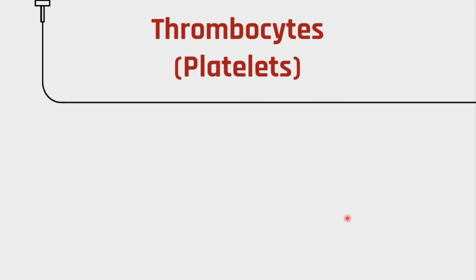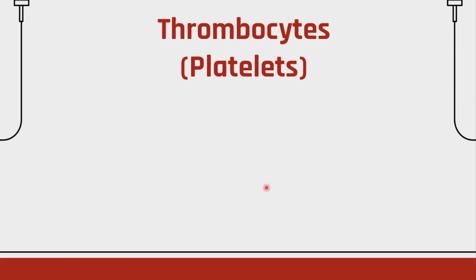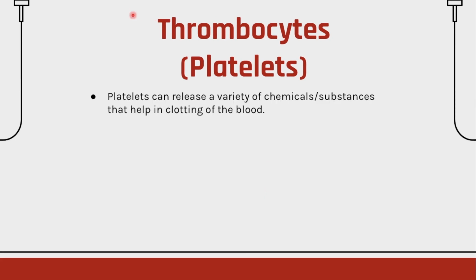Yeah, so let's see one last, platelets. You might remember from 6th or 7th grade thrombocytes, platelets. Platelets help in clotting of blood, or coagulation, as they say in this grade. Platelets are cell fragments produced from megakaryocytes. Megakaryocytes are special structures that are formed in bone marrow, I think. So let's look in detail now at thrombocytes or platelets.